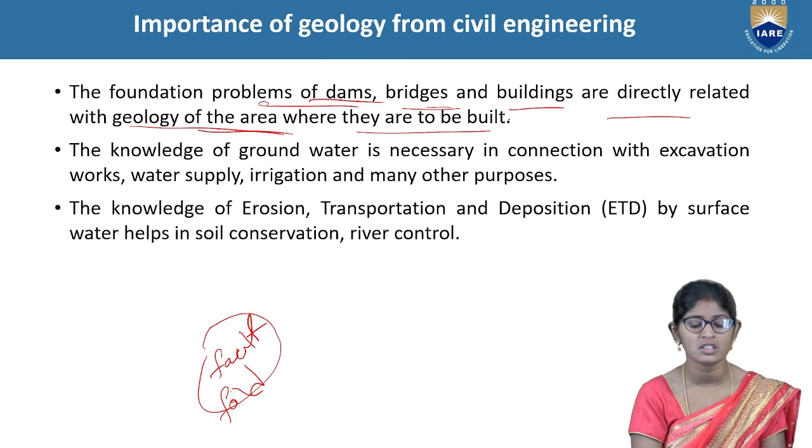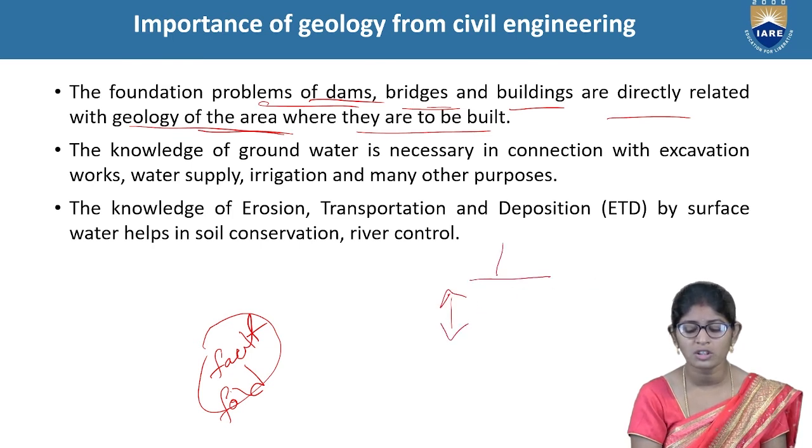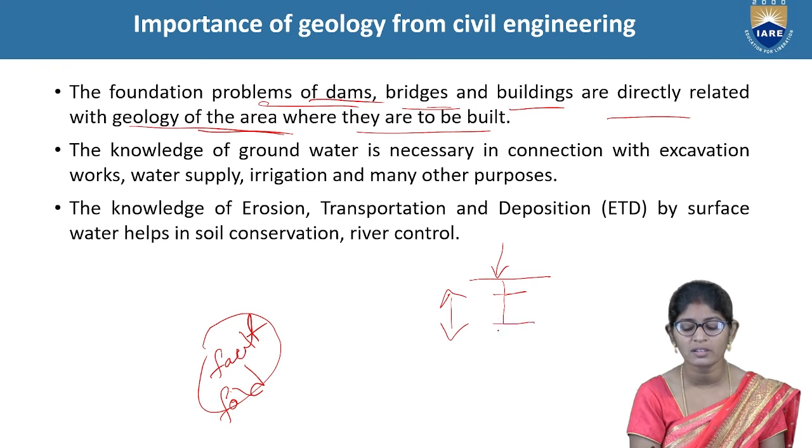Next, knowledge of groundwater is necessary in connection with excavation work. If we do any excavation work, we have to know this. If the groundwater is more, we have to excavate to less depth only. From the top surface of the earth, in some areas the groundwater level is high, and in some areas it is low.